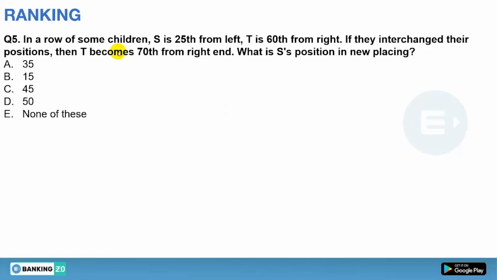So that's it, time's up. Okay, now let's see what the question is. In a row of some children, S is 25th from the left, T is 60th from the right. If they interchange their positions, then T becomes 70th from the right. What is S's new placing?